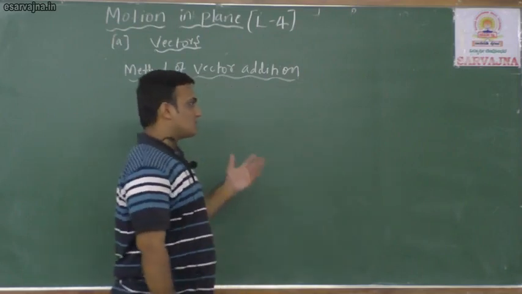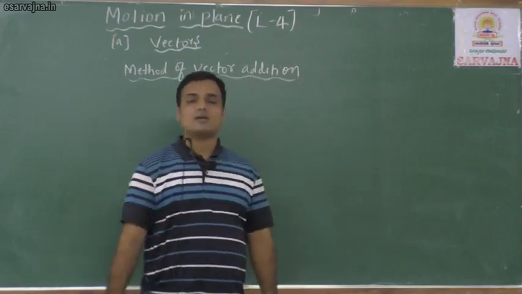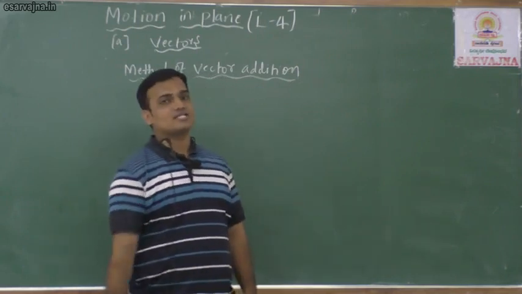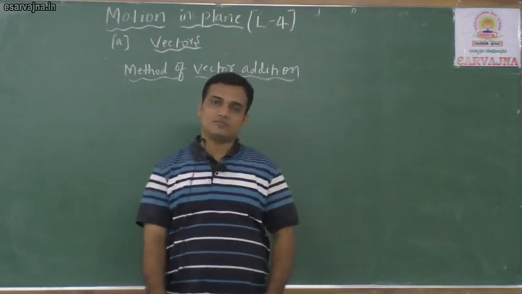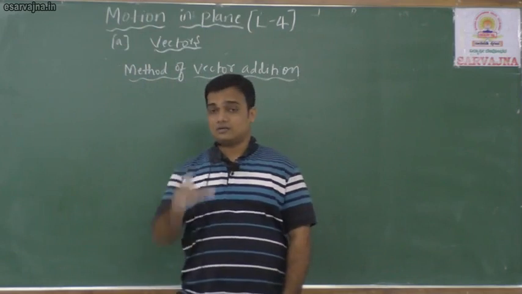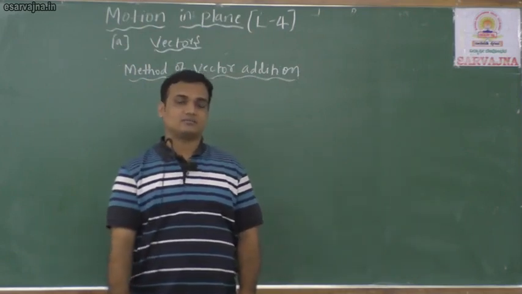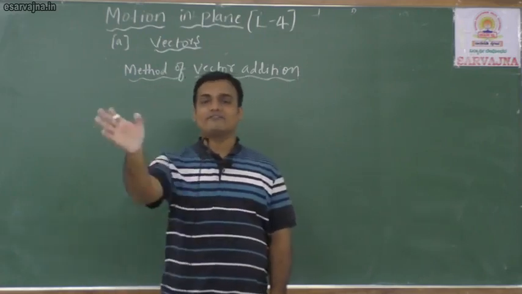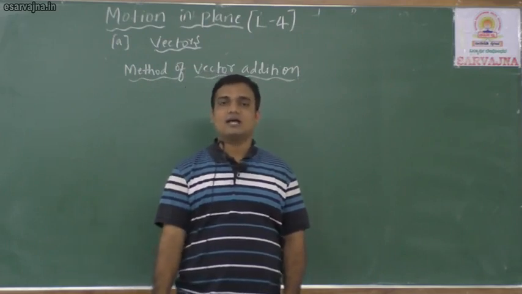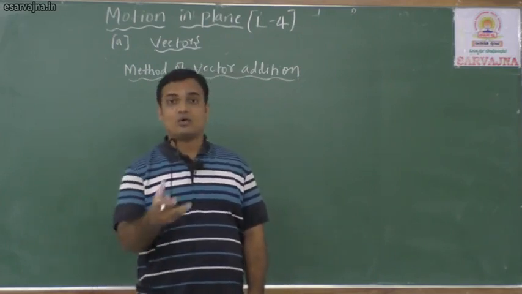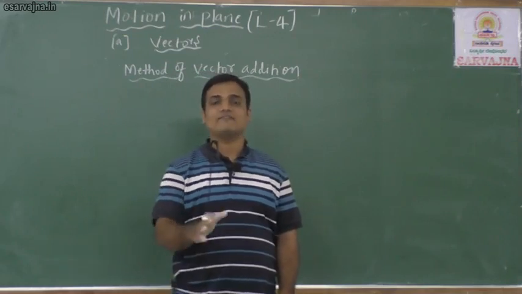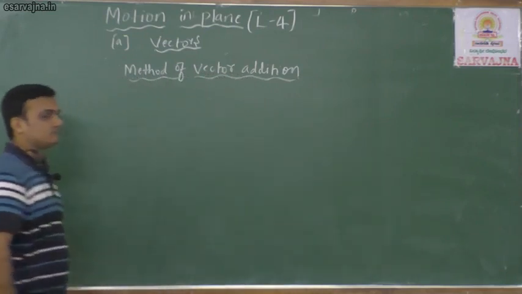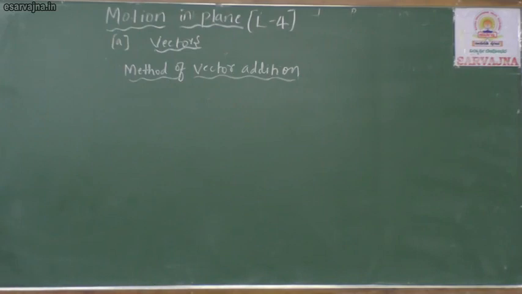Another method we saw now is that if two vectors are perpendicular to each other, that means a right angle triangle, we find the resultant by using Pythagoras theorem, which gives the value of the resultant vector. Suppose two vectors are directed in different directions, how to add them? We have different methods. Let us study that right now.